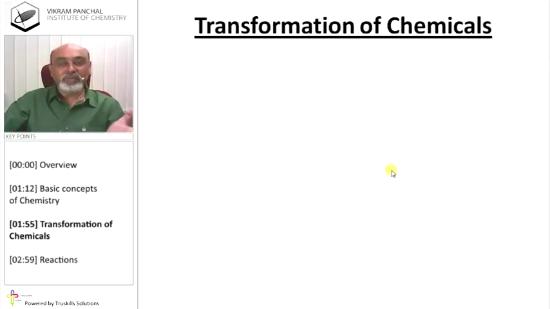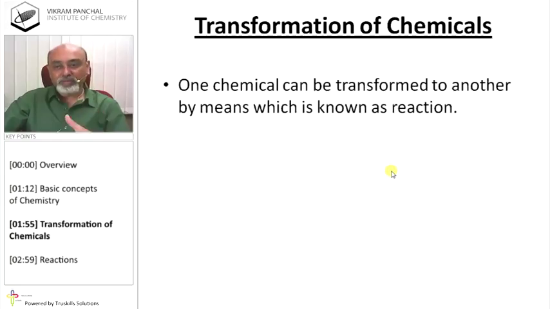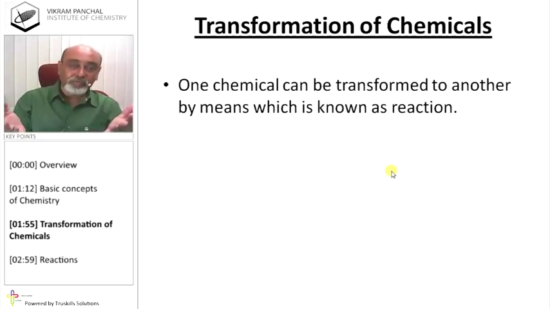What is transformation of chemicals? That is, one chemical can be transformed to another by means which is known as reaction. Now you know science from 8th standard, 9th standard, even in 10th standard.